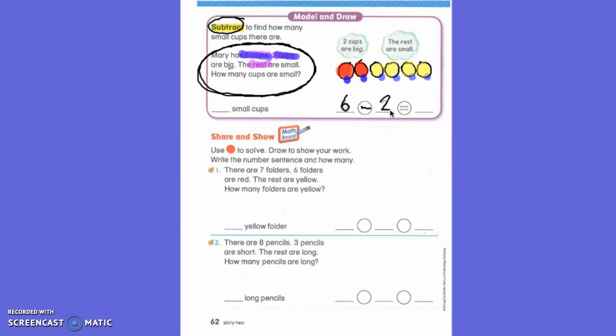Where did I get my number 6 from? From the words from this story. Where did I get my 2 from? From the story. 6 minus 2 equals, raise your hand if you know what 6 minus 2 equals. First grade? 4. Remember, are we adding? No, we are not.